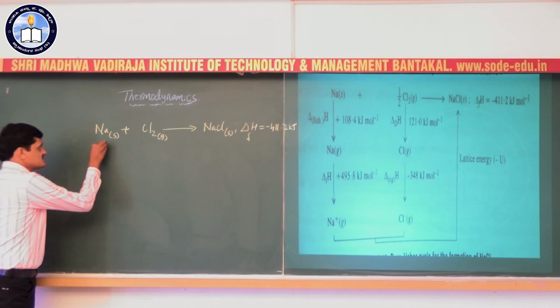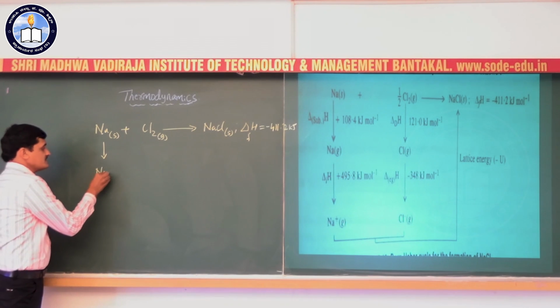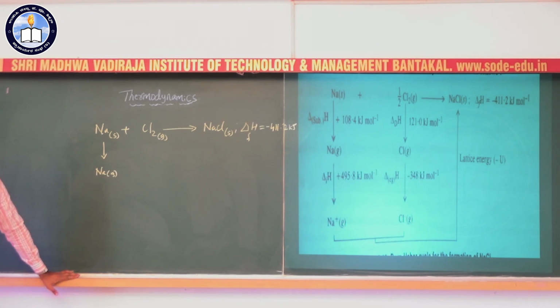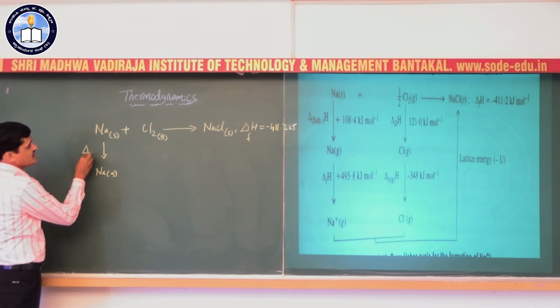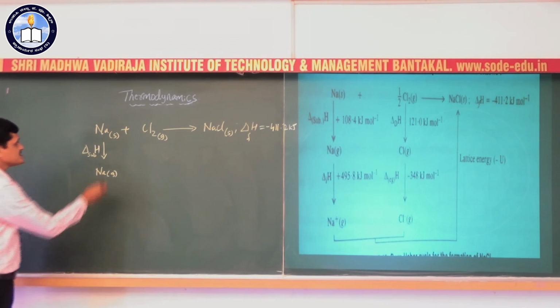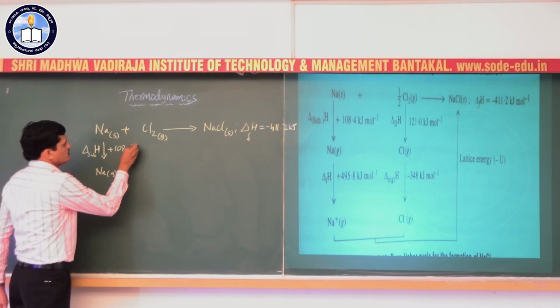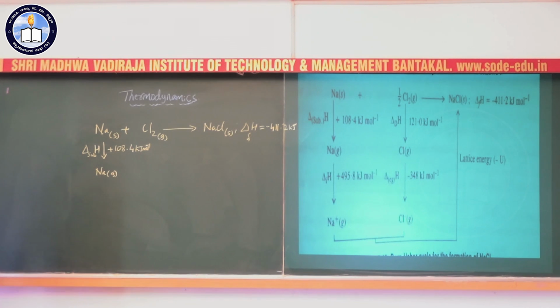Let us see how we can calculate that. First, in the first stage, sodium in the solid form gets converted into sodium in the gaseous form. The conversion of sodium solid into sodium gas is known as the sublimation process. The enthalpy change during this process is the enthalpy of sublimation, which is 108.4 kilojoule per mole.